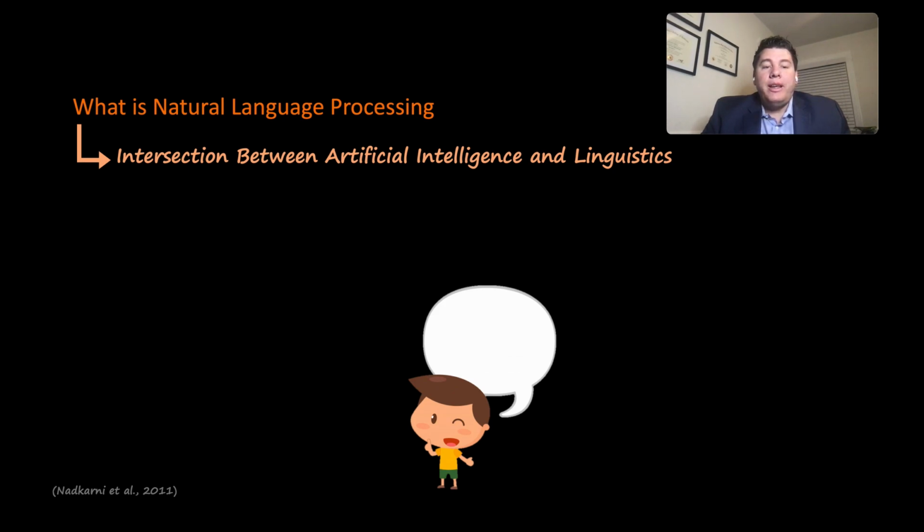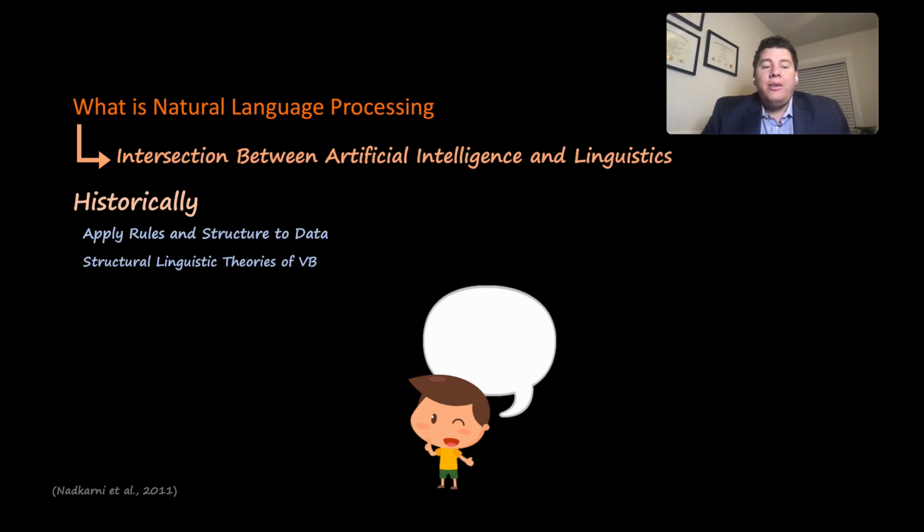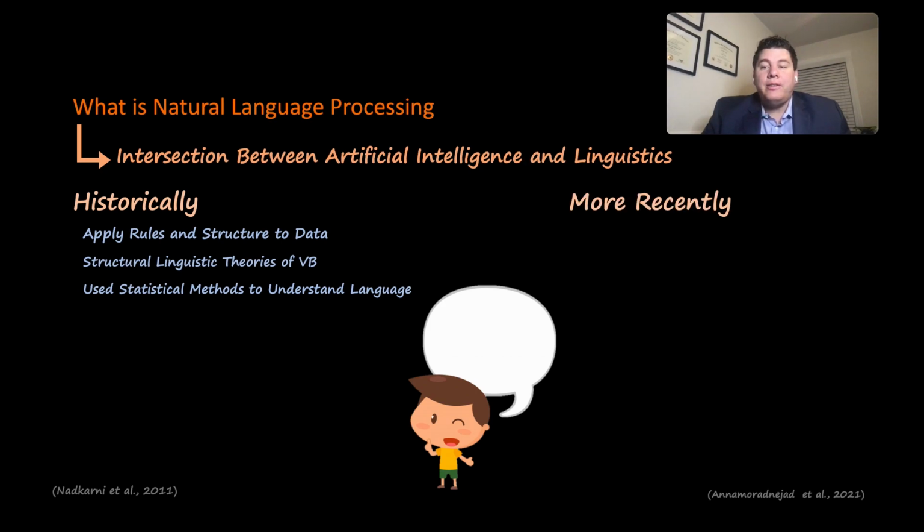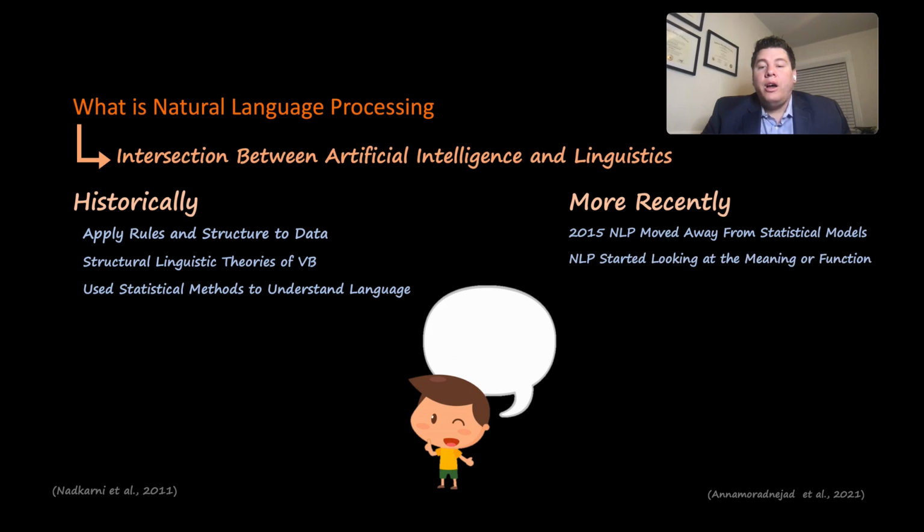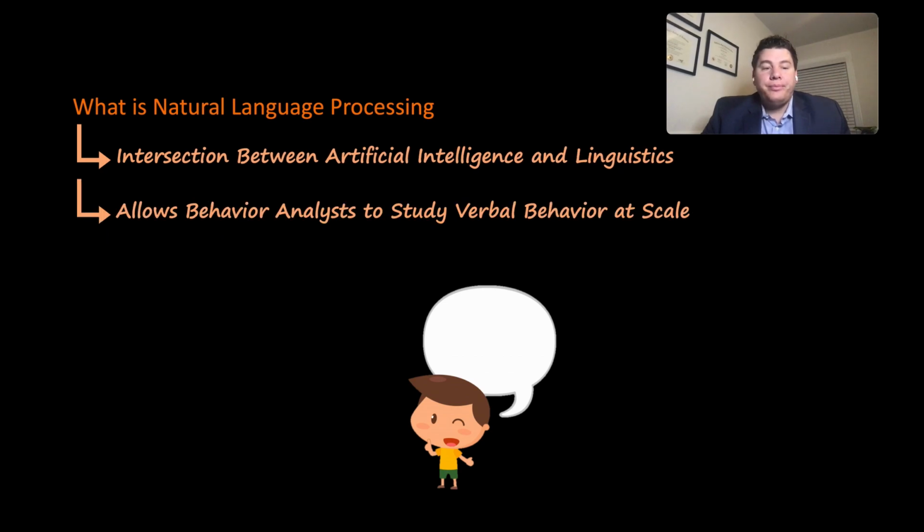NLP has historically been the intersection between artificial intelligence and linguistics. It's looked to apply rules and structure to data and really been in line with linguistic theories of verbal behavior, and has used statistical methods to understand language. But more recently, with advances in AI and machine learning, NLP has moved away from those statistical models and more towards understanding the meaning or the function of what a speaker is trying to say. And these techniques are more related to the analysis of verbal behavior than linguistics.